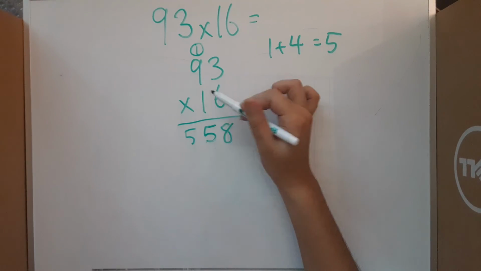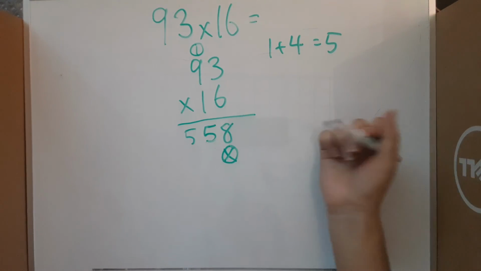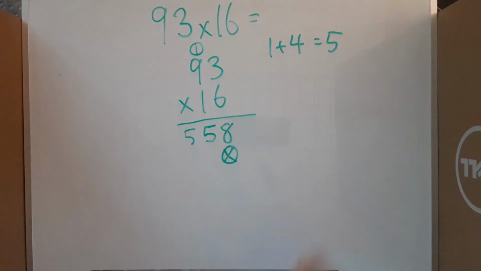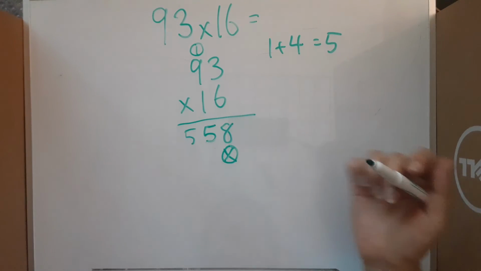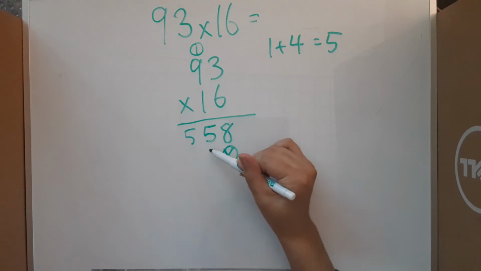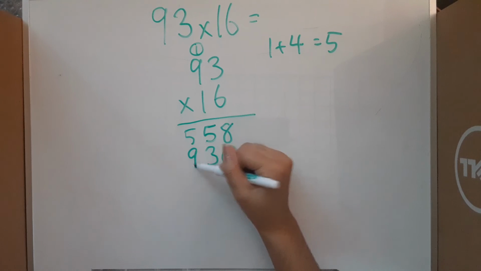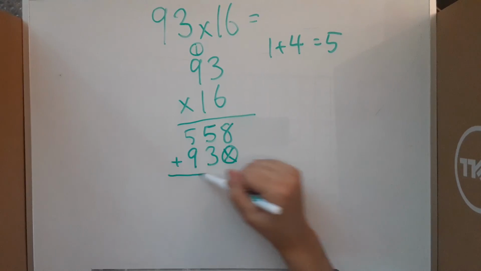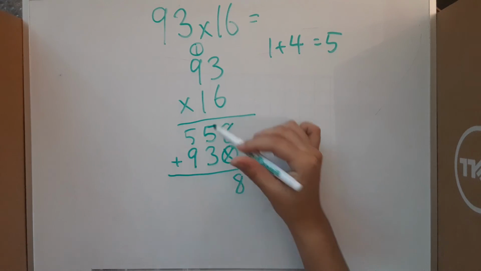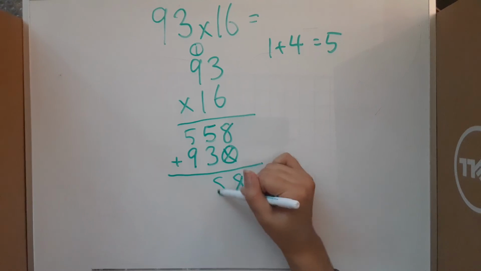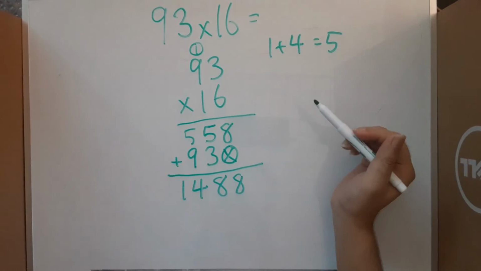Since we know this 1 is actually a 10, we put the 0 as a placeholder, and commonly you put an X through it so that you know that it is a placeholder. 1 times 3, using our identity property, is 3, and 1 times 9 is 9. Adding it all together, 8 plus 0 is 8, 5 plus 3 is 8, and 5 plus 9 is 14. So our answer,